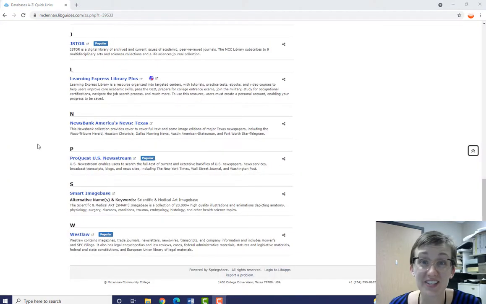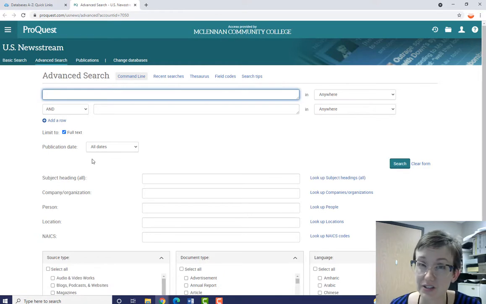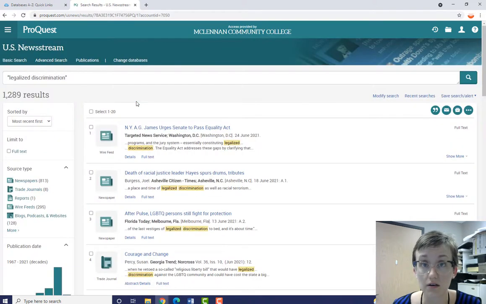Just 2 more databases to look at. The next one is Proquest US News Stream. Clicking on the link will take us to the advanced search feature, but honestly, I prefer the basic search function. So to get there, we will just click on US Newsstream. This database contains some of the biggest newspapers from across the nation with archives dating back to the 1980s, 70s, and 60s. For this search, I am going to search legalized discrimination inside quotation marks so that I get results where this phrase occurs together as an exact phrase.